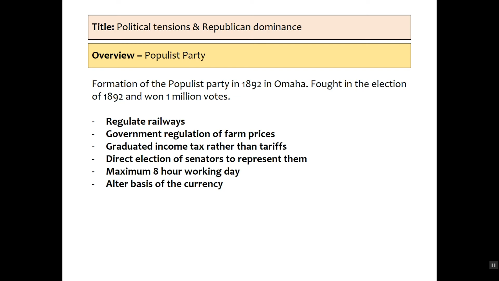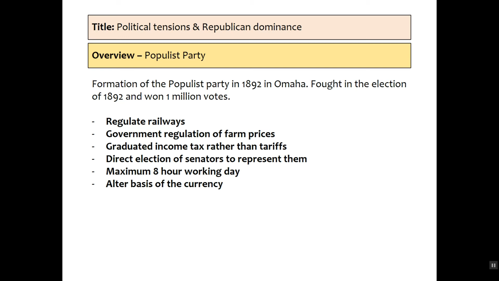So what is populism? It was formed in 1892 in Omaha. It fought the election of 1892 and it won 1 million votes. It therefore has a huge influence in politics in this period, and in 1896 they get to hugely influence the Democratic nomination. Their aims are to regulate the railroads.